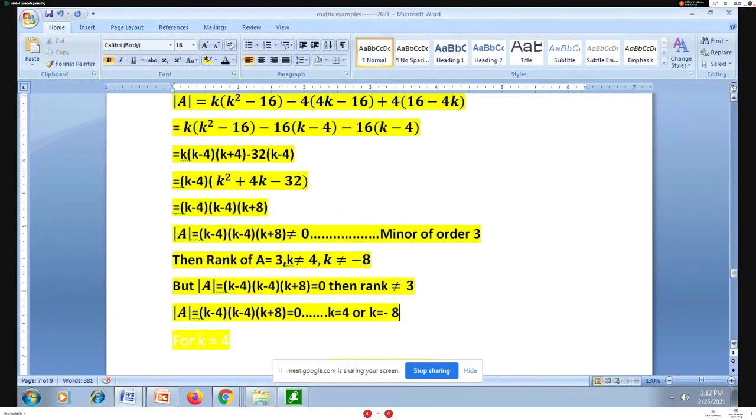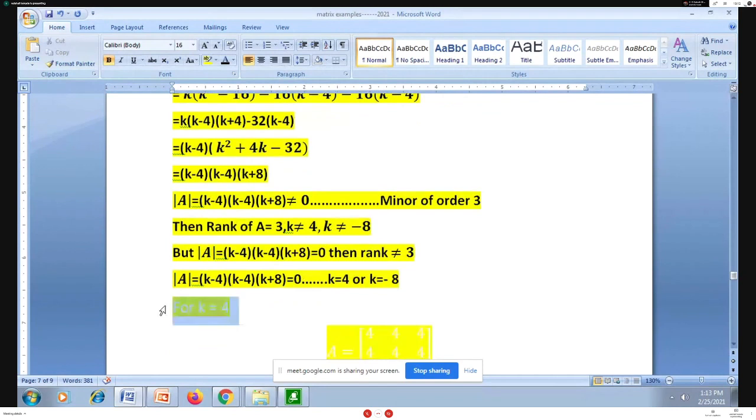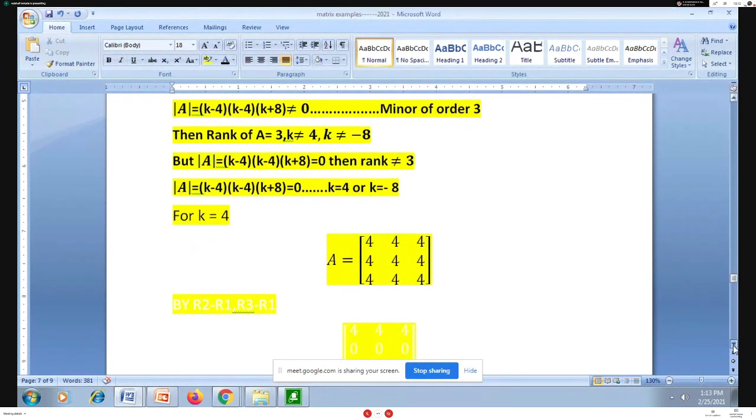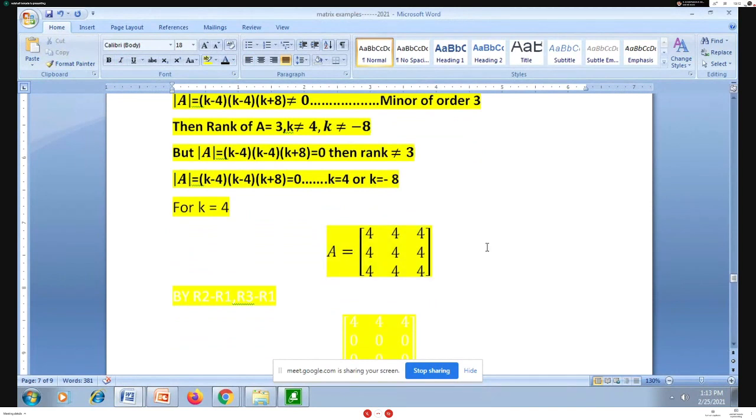Let us substitute k equal to 4. Substitute k equal to 4 in matrix A. So when I substitute k equal to 4 in the given matrix, what do I have? Now my new matrix A has all entries 4. Whenever I substitute k equal to 4, I get this matrix A where all the rows are identical.